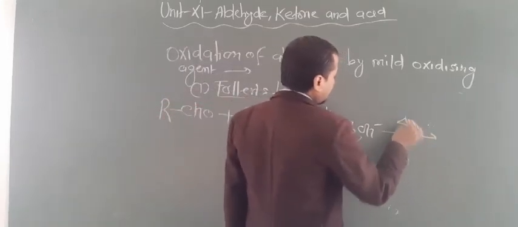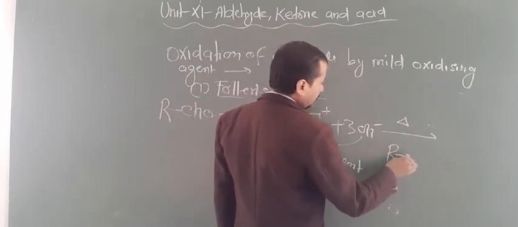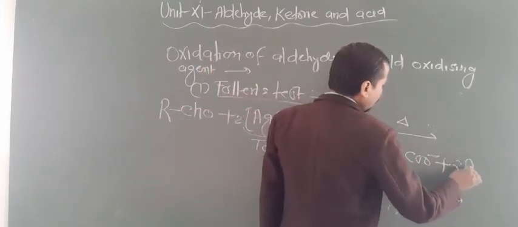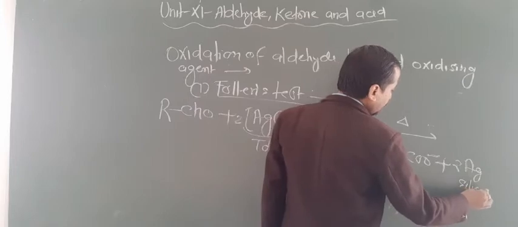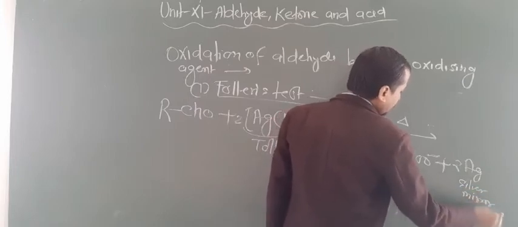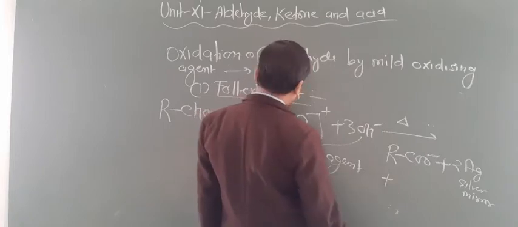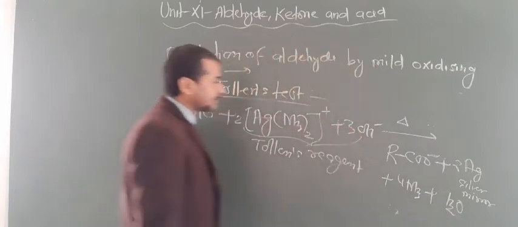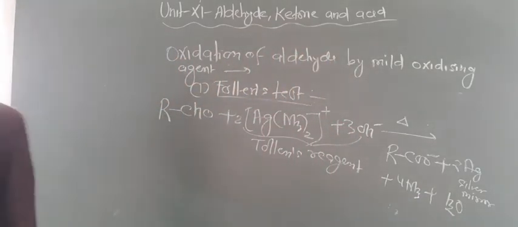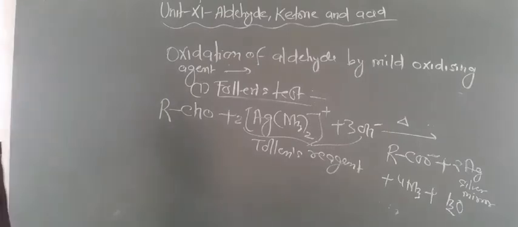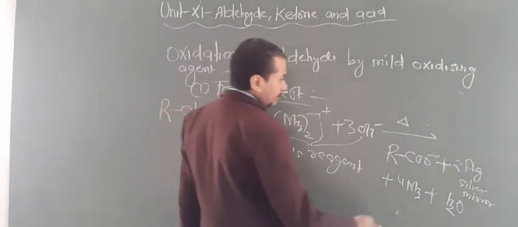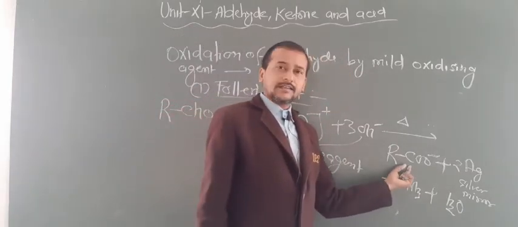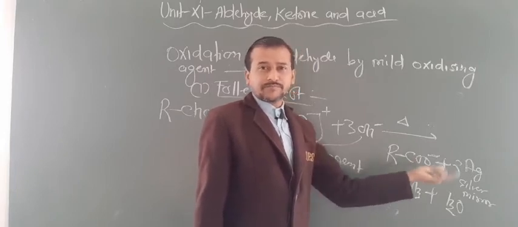Now when heated, it will liberate silver. RCHO changes into RCOO minus, and this liberates 2Ag. It is also known as the silver mirror test. It also produces 4 molecules of ammonia and water. So by this way you can change aldehyde into carboxylate ions. These carboxylate ions, after acidification, will change into acid.